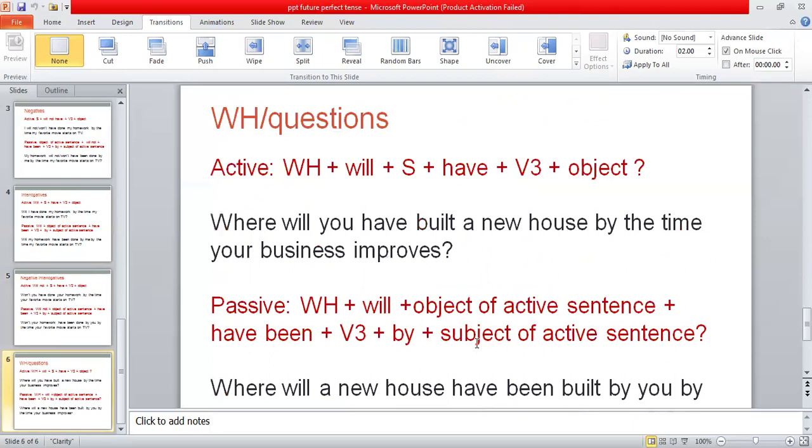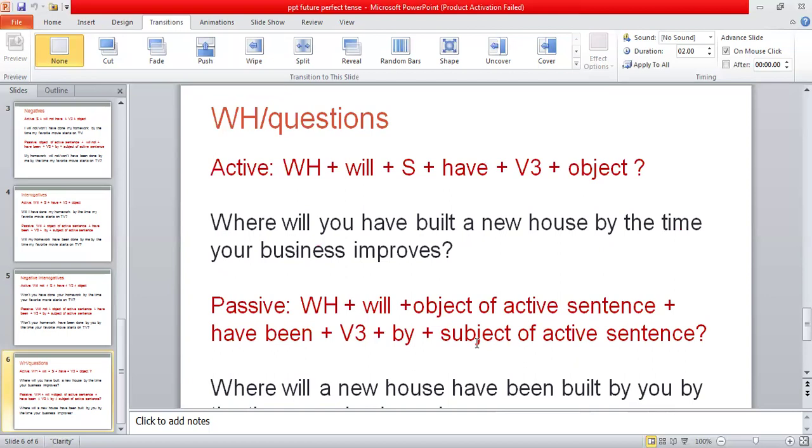Then we have some sentences where we use question words. Most of the time, the interrogative sentences begin with question words like what, when, where, why, how. So in that case, the structure formula of the active sentence is WH word plus will plus subject plus have plus third form of the verb plus object.